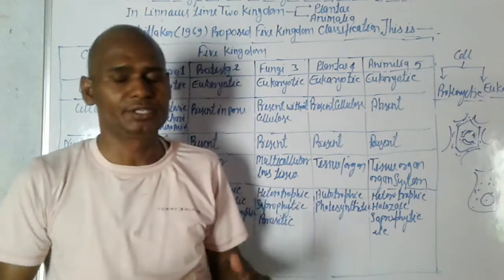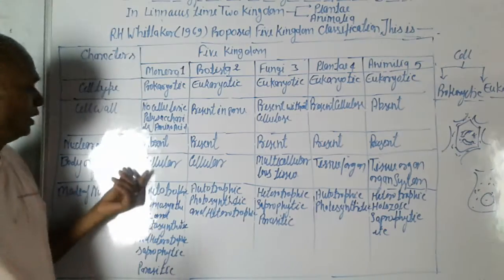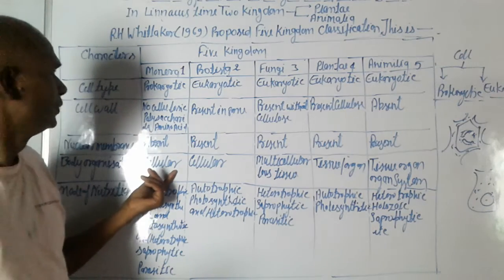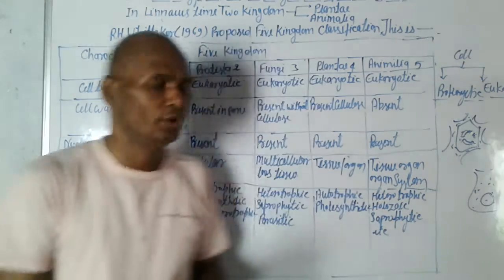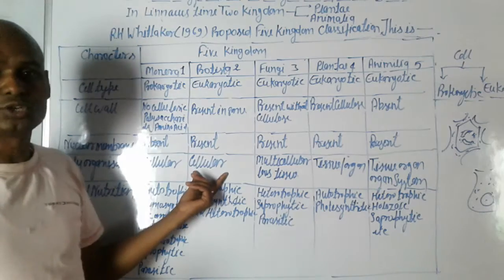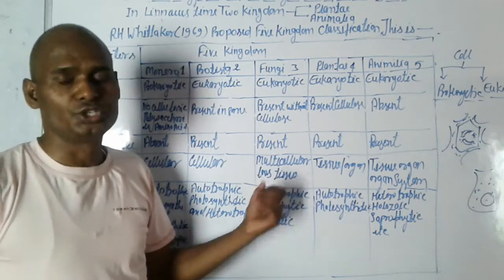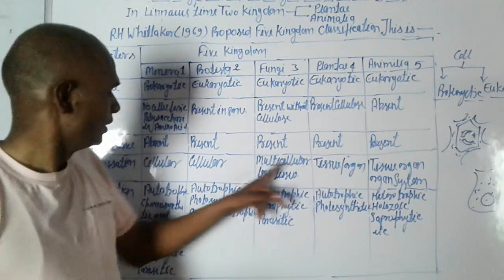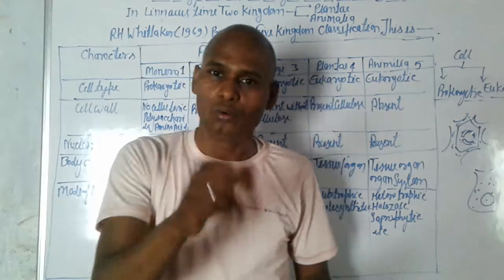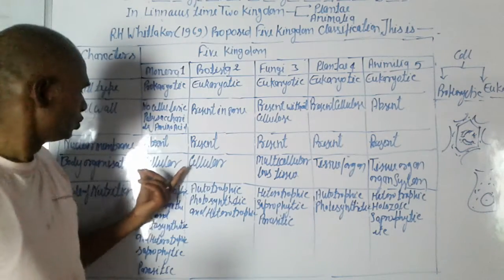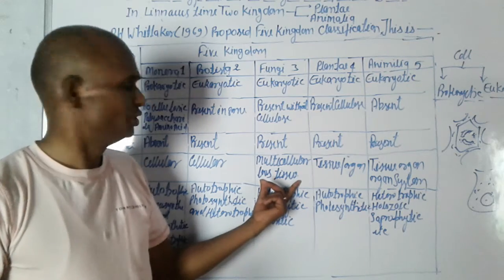Body organization. Body organization means how the body is organized. Cellular. Monera are only cellular, and Protista are also cellular. And fungi are multicellular with loose tissues. Both Protista and Monera are cellular because they are made of one single cell. So these are the cellular and multicellular loose tissues.